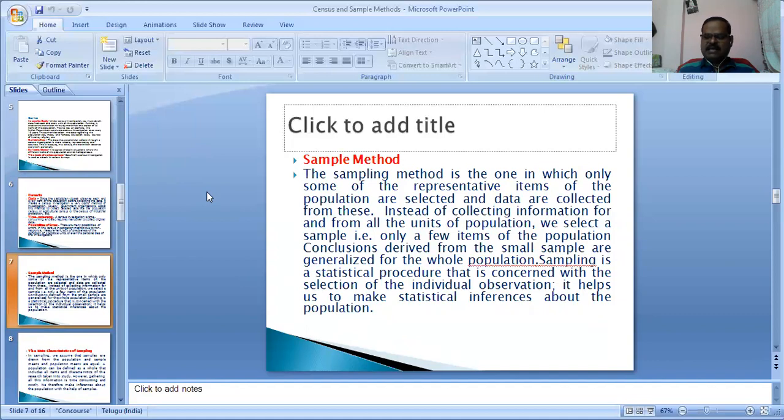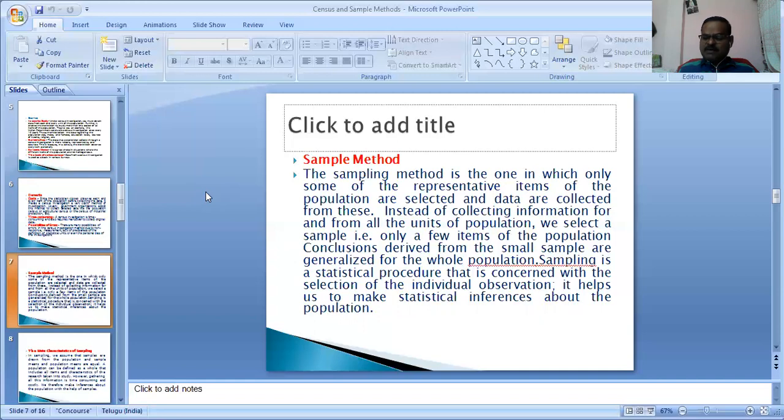For example, in a classroom there are 100 students in one group. We take a few students to measure their capability or knowledge of economics. Taking one or two students is the sample size, and the 100 is the universe, which is the census method. Taking two students to measure the quality of their knowledge of economics is the sample method. A very simple way to explain it.